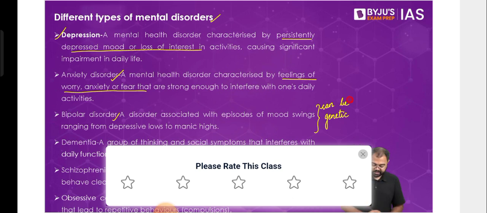Then there is something called dementia. Now, in case of dementia, we say that it is a group of thinking and social symptoms that interferes with daily functioning. Largely, dementia will be observed in people who are very old, people who are in their 70s and 80s and so on.